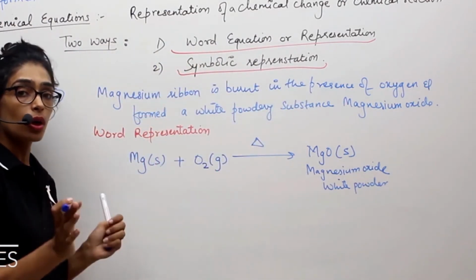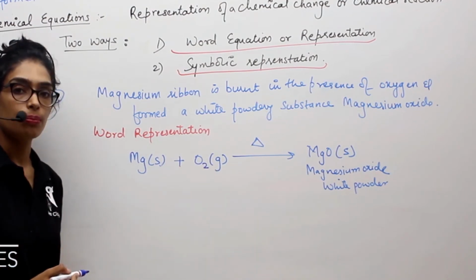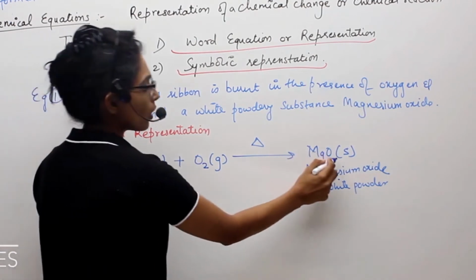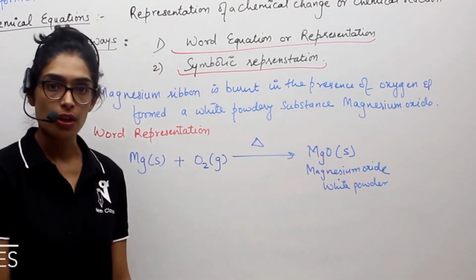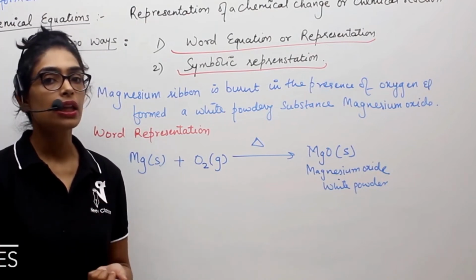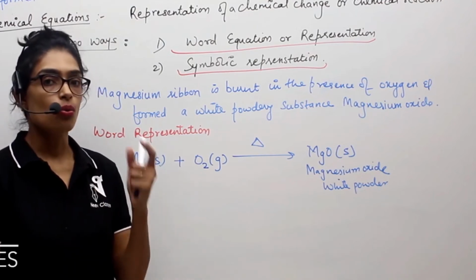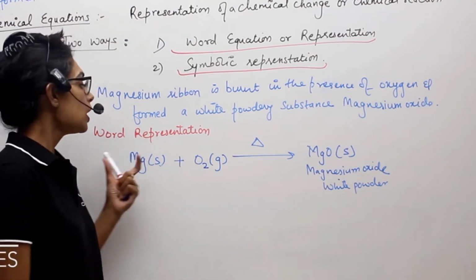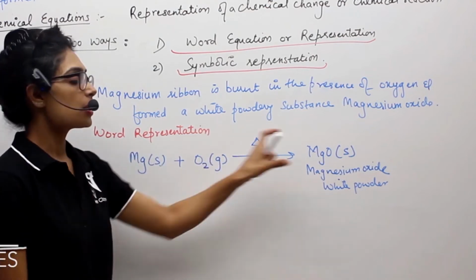Whenever you are writing a symbolic representation, it is mandatory to mention the states of the reactants as well as products and the other conditions which you have provided for this reaction to happen. It can be temperature, it can be pressure, or it can be a catalyst, it can be anything. So whatever is the condition along with the reactants and products, you have to mention it in the reaction representation.